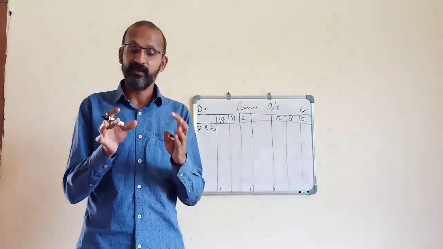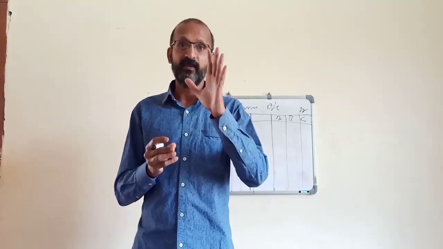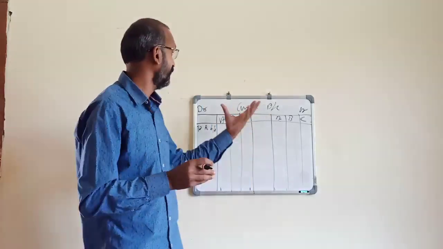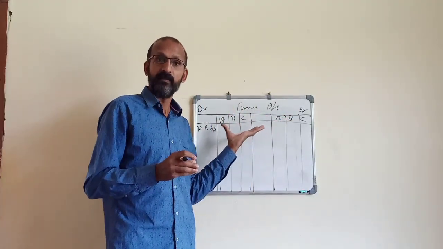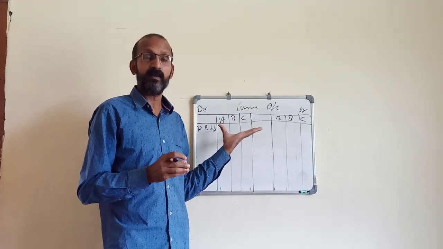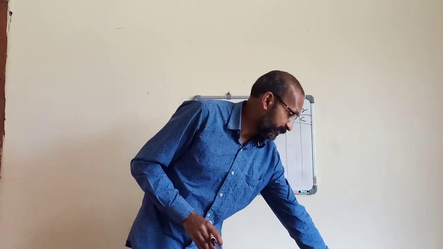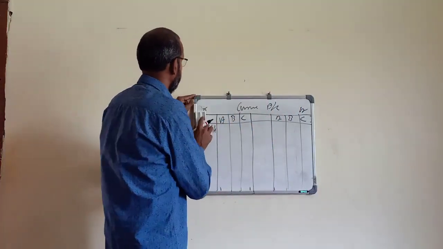Then the fixed capital method means the capital account is always fixed, as I showed. In the capital account, the amount of capital is always fixed. The next method is the fluctuating capital method.